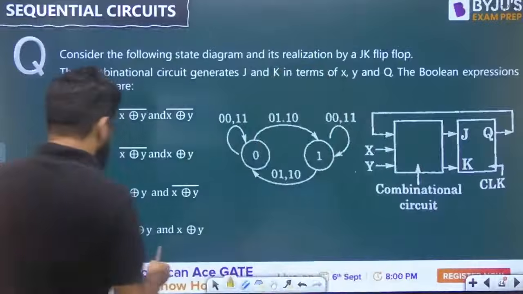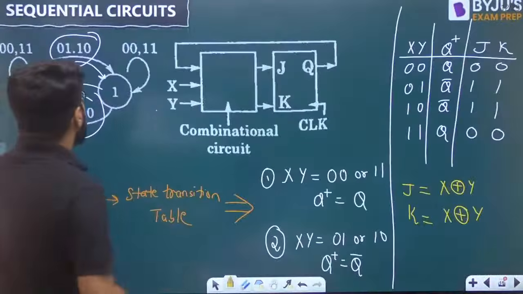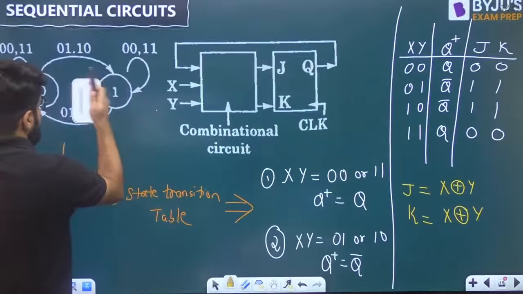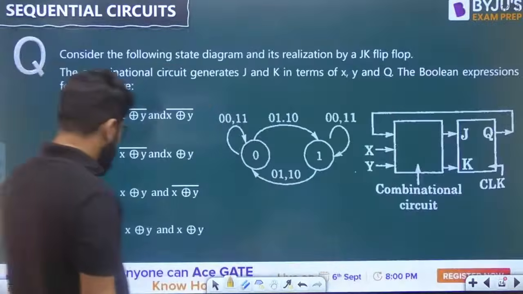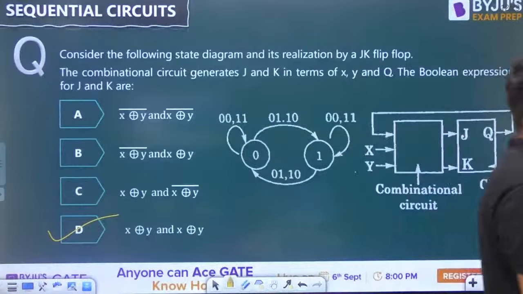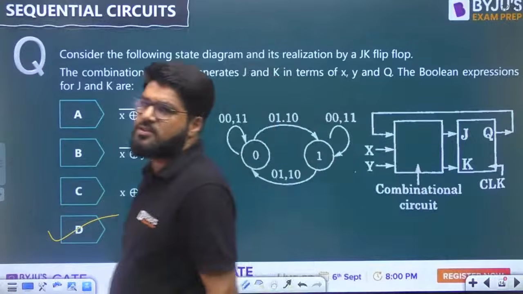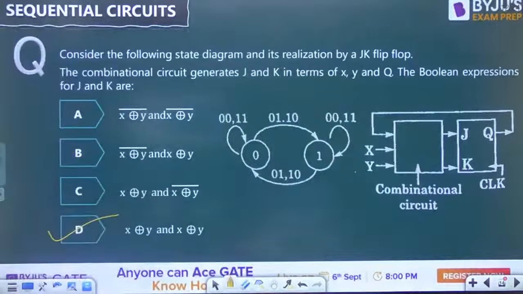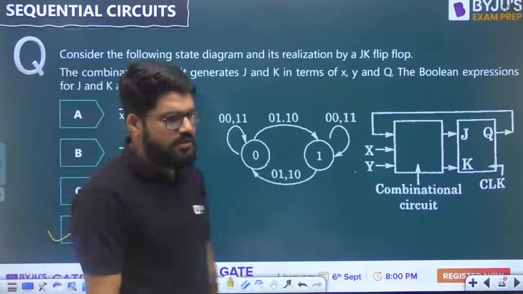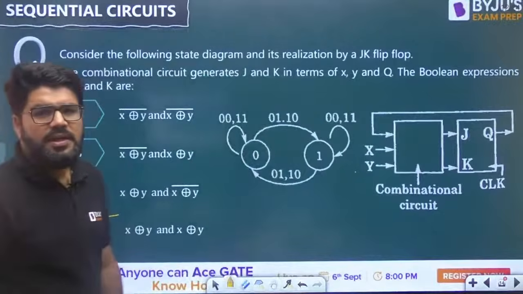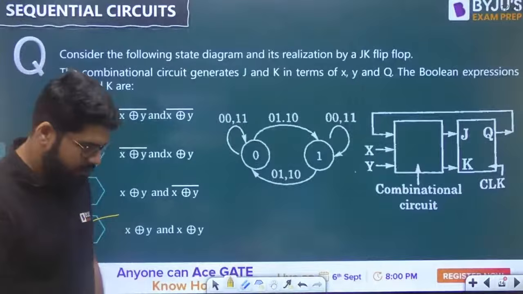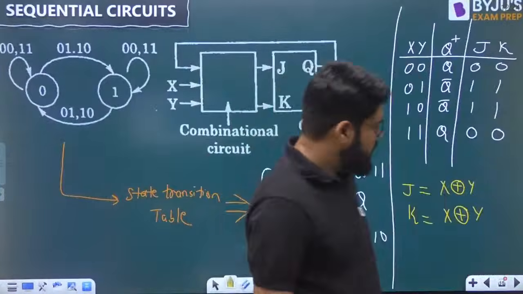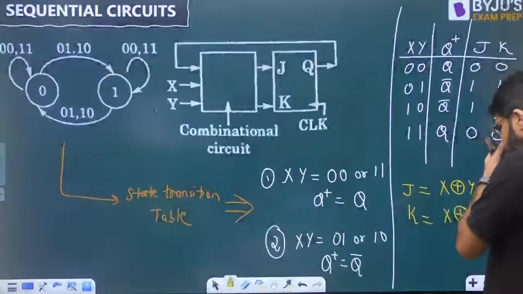So the correct answer is option number D, X XOR Y. That is the correct answer for you. Now we move on towards the next question. Let's take up the next question here.